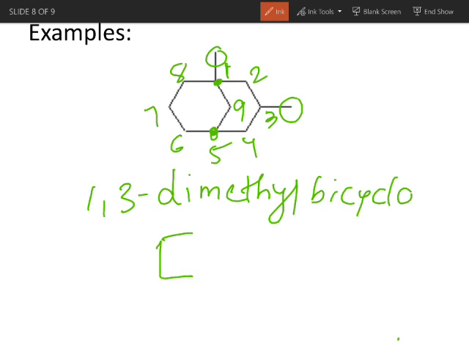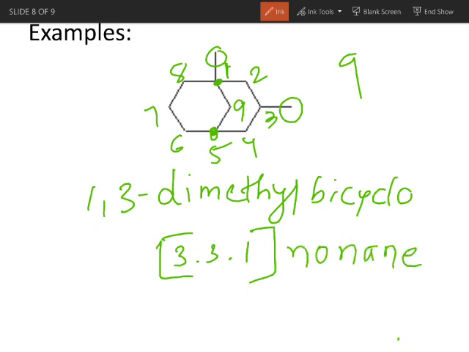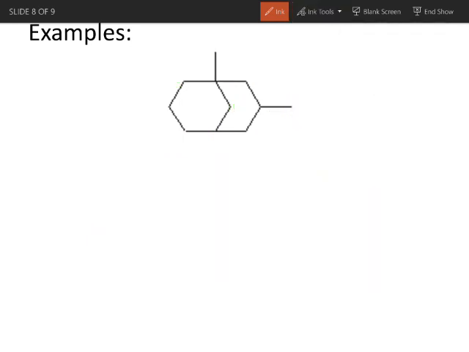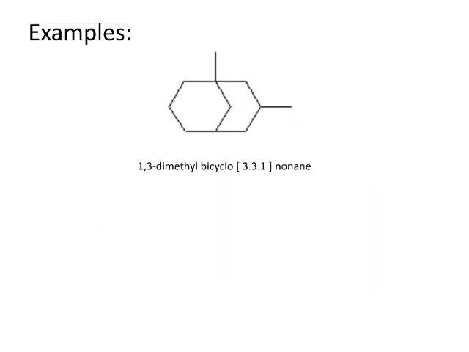On the left hand side as well as on the right hand side it contains 3 carbons, so it will be 3, 3, and at the center we have 1 carbon, that is 1. The total number of carbon atoms is 9, hence it is nonane. So the name of this compound is 1,3-dimethyl bicyclo 3,3,1 nonane.